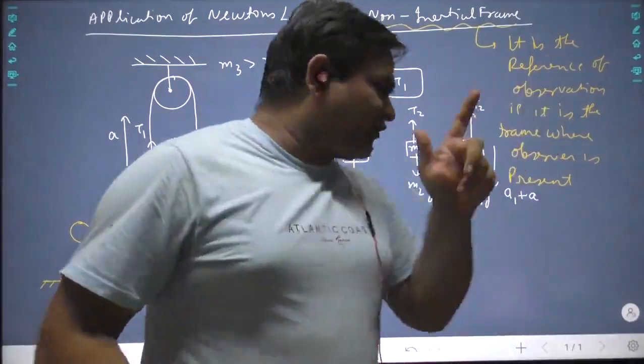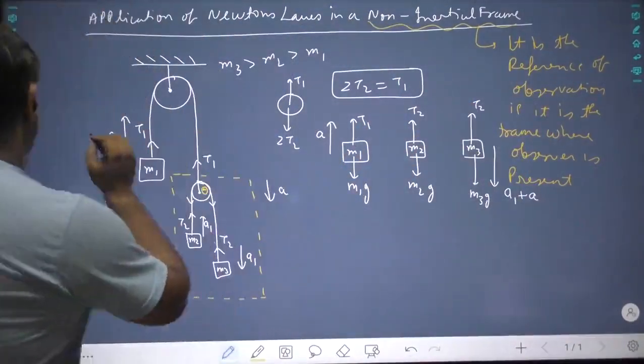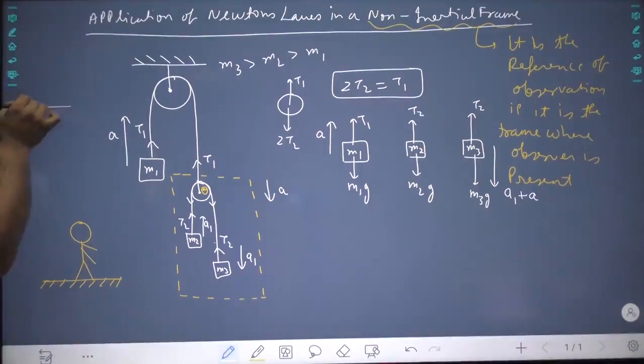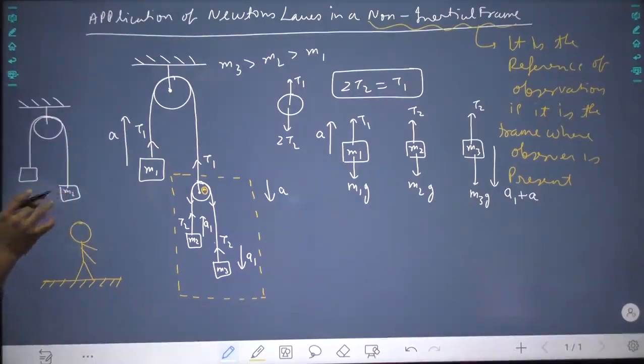See, in the previous question, here I will introduce one more thing and I want you to understand it. In the previous question, this earth was not moving. This pulley was not moving.